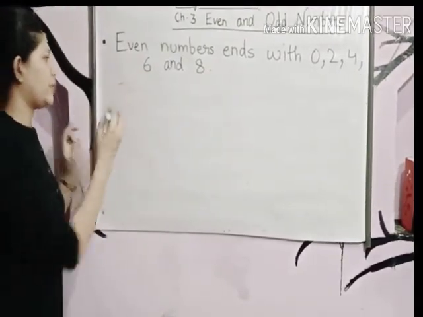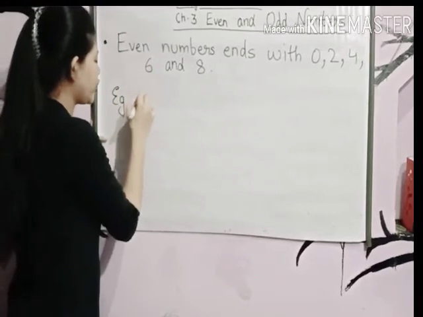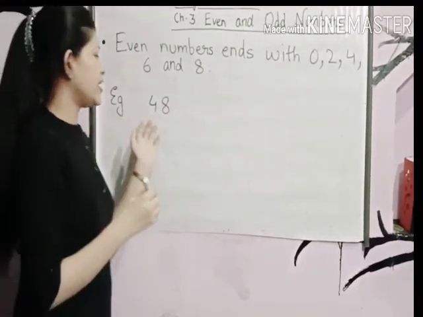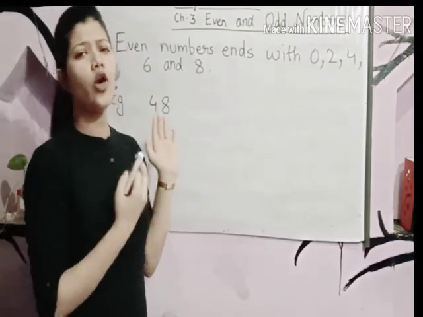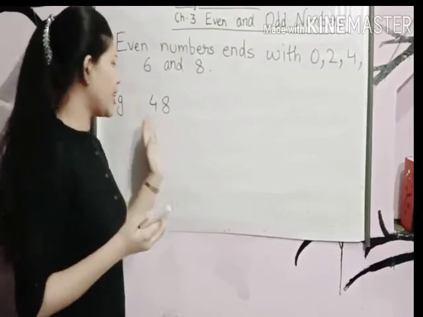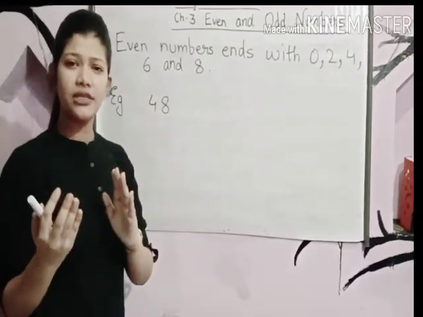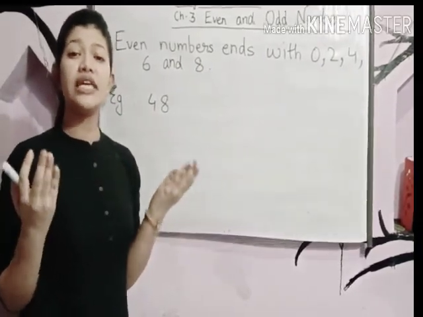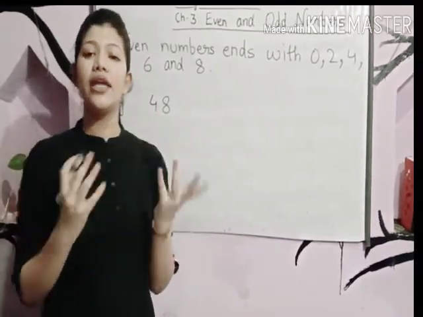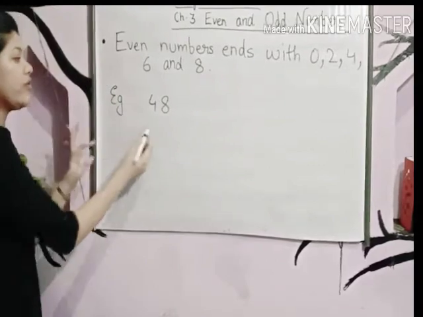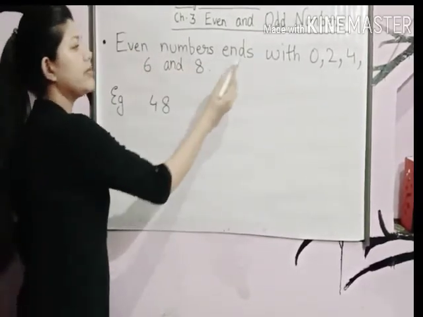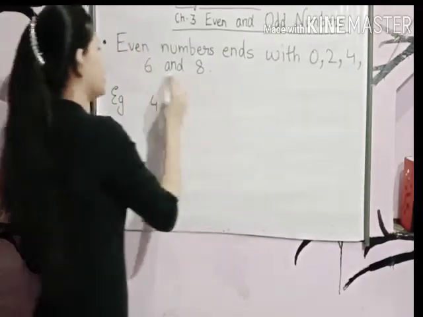Let's take an example. If I give you the number 48 and ask whether it is an even number or an odd number, how will you find out? Can you make pairs of 48? It will be so difficult and time-consuming to draw 48 things and do the pairing. So what will we do? We will check this number by the second rule. The even numbers end with 0, 2, 4, 6 and 8.